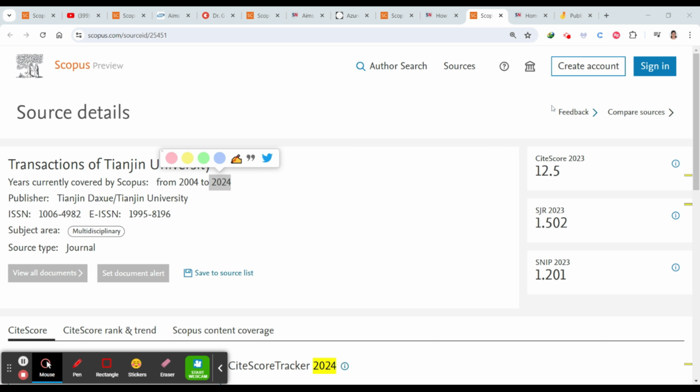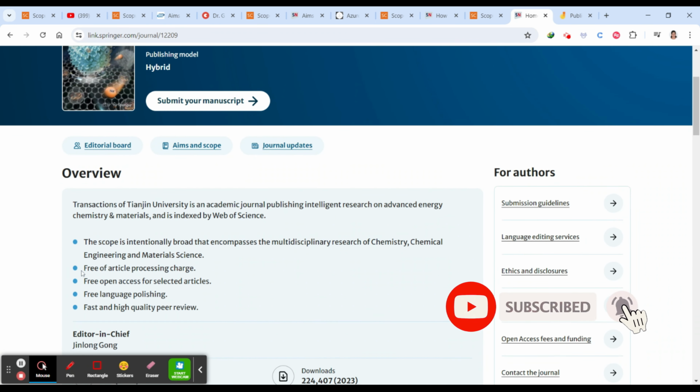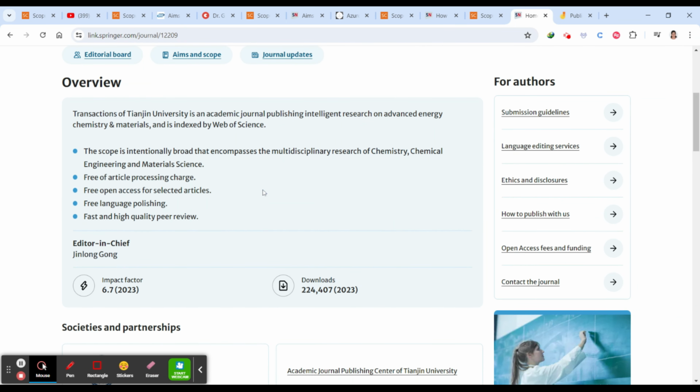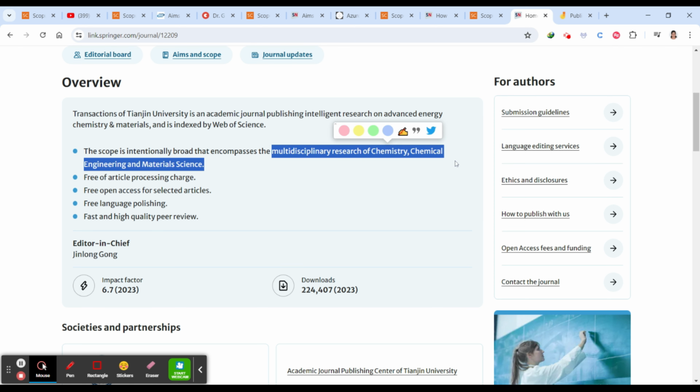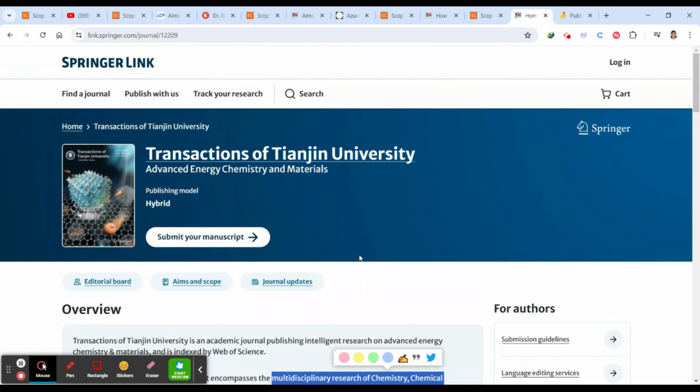Finally, let's talk about Transactions of Tianjin University, which is also in Scopus. Tianjin University is also a multidisciplinary journal. Let's see what it is. It's a free journal. Here you can see it is free of article processing charges, with free open access for selected articles. They are also allowing free open access, with fast and high quality peer review. The scope is multidisciplinary research of chemistry, chemical engineering and material sciences, so it also supports chemistry-related subjects and domains.